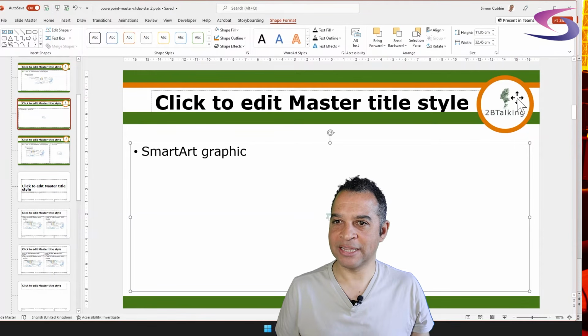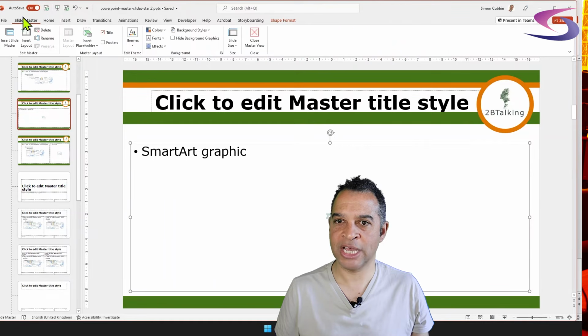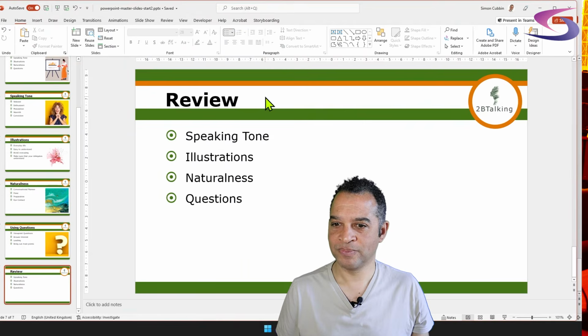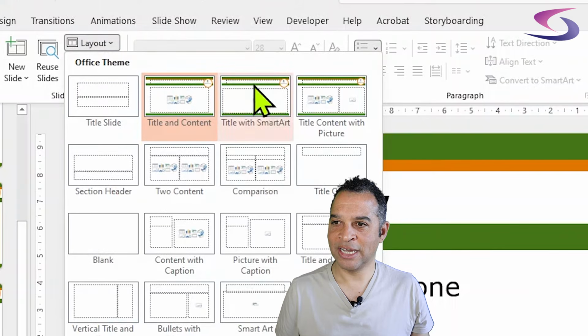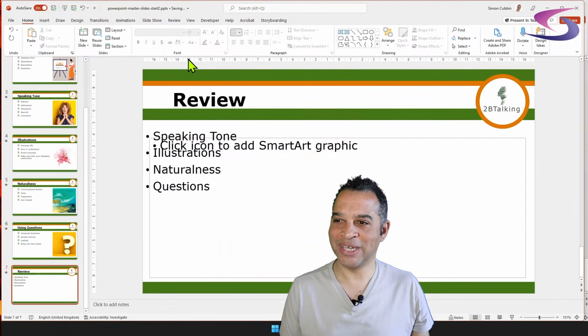So now I've done that, let me just close off my slide master view by clicking on the slide master tab at the top and clicking on close master view. So now what I'm going to do is apply that layout. Make sure we've got slide 7 selected here. Go to layout and you can see I've got title with smart art. So when I click on it, you can see the issue here.